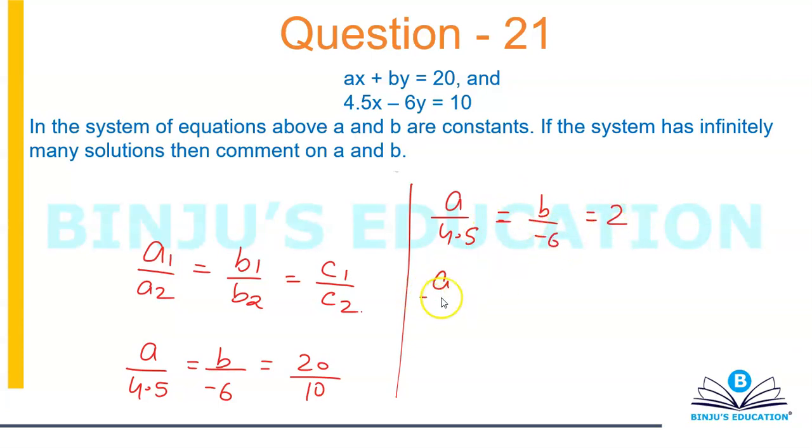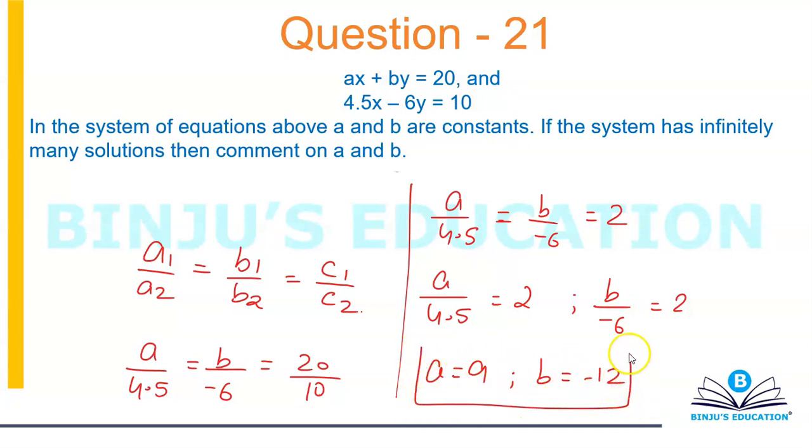First, a over 4.5 is equal to 2, and then b over minus 6 is also equal to 2. So a is equal to 9 and b is equal to minus 12. And they could have asked you anything: find a over b, find a plus b, find b by a, find a minus b. All sorts of questions can be asked.